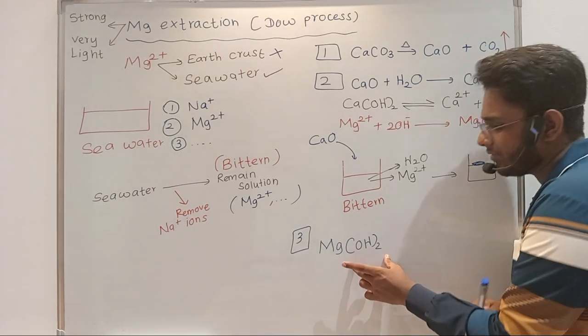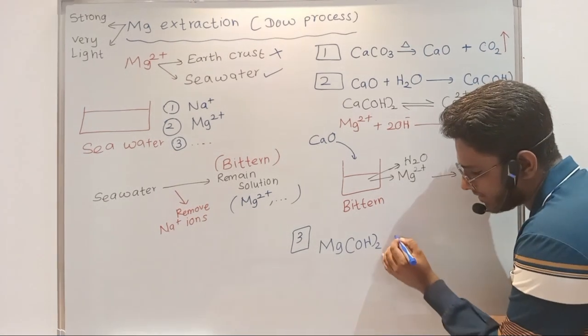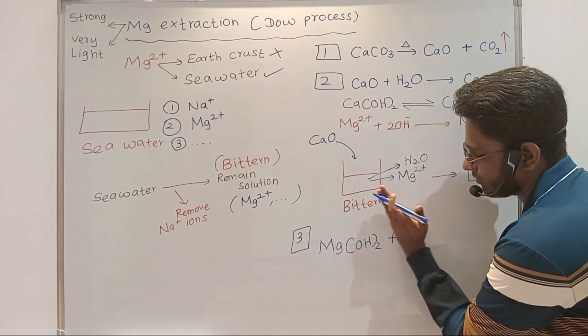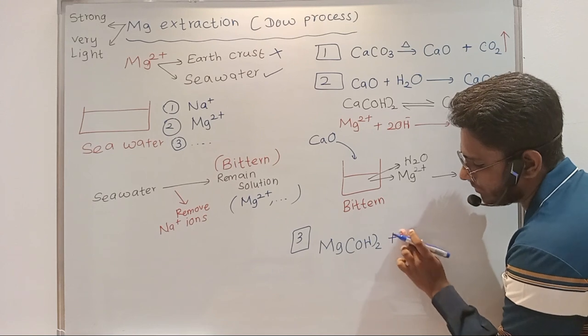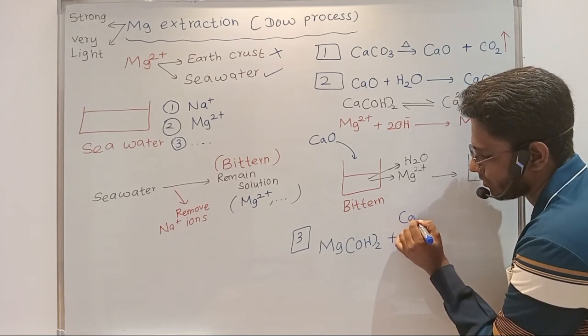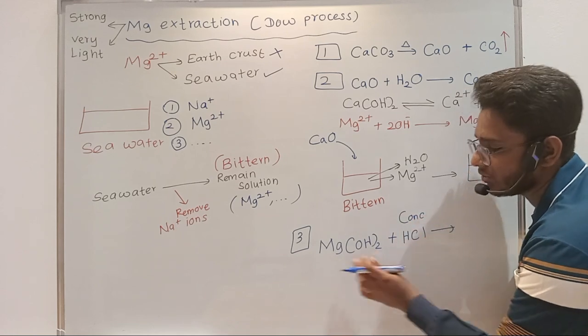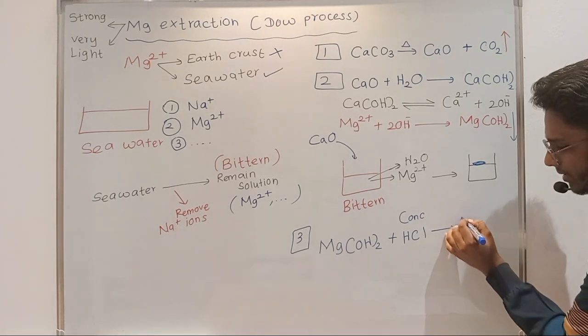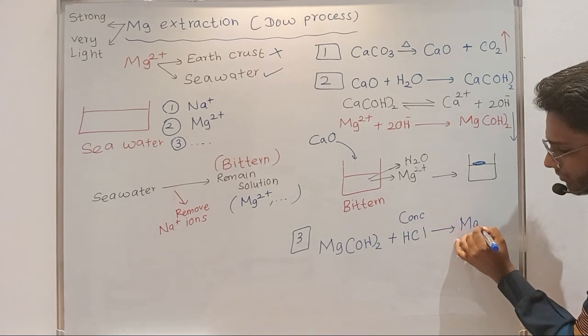And what we will do is we will be adding conc HCl to this magnesium hydroxide, and what will you get? You will be getting magnesium chloride.